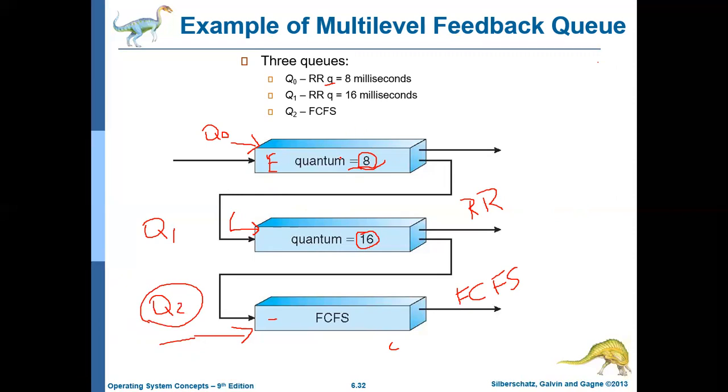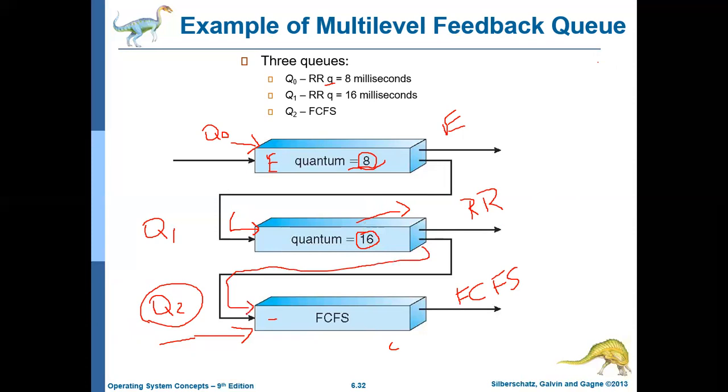Now again this process will be executed at one point of time, that is, when Q0 is empty. Then this process will get a chance to execute, this time for 16 milliseconds. If it has finished during these 16 milliseconds, it will go out for I/O wait or terminate. If it has not completed by 16 milliseconds, then once again this process will be moved to the tail end of Q2.